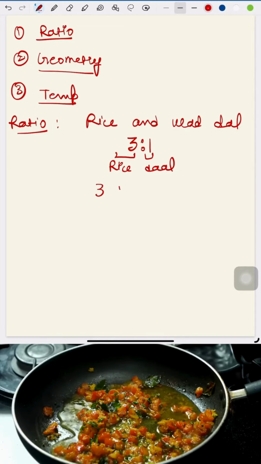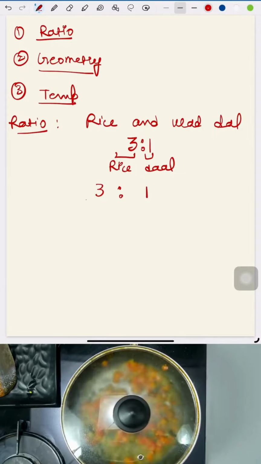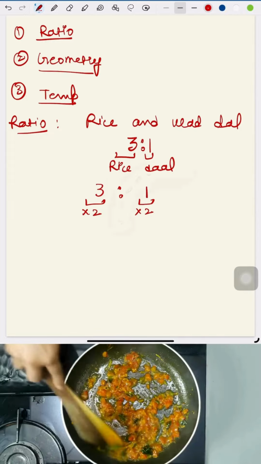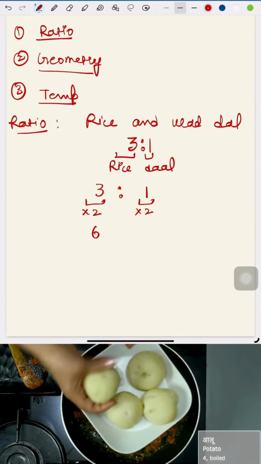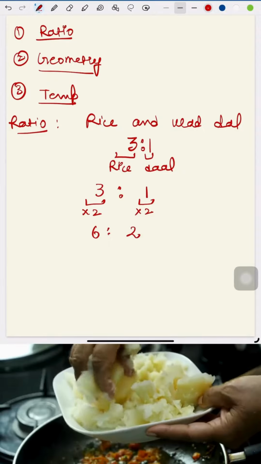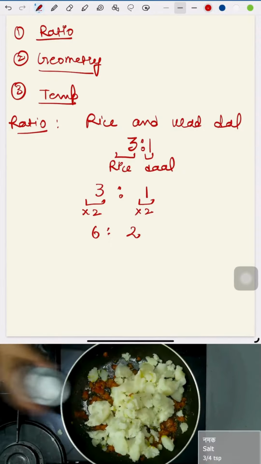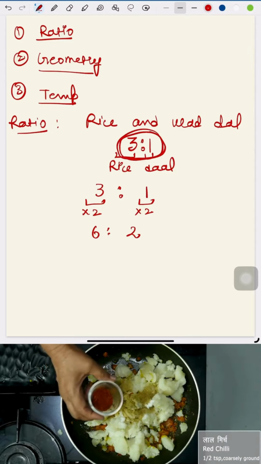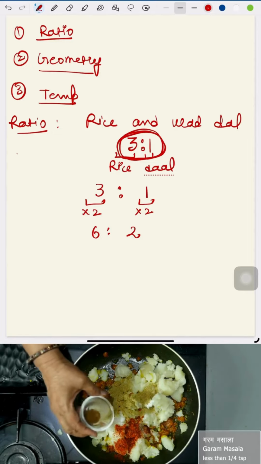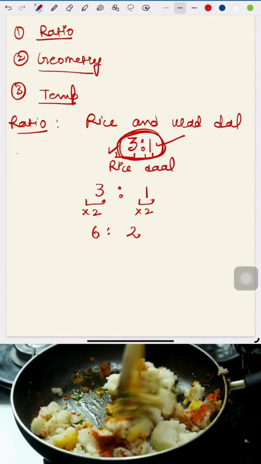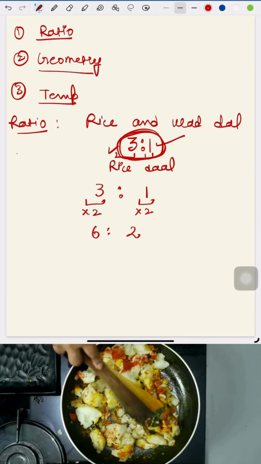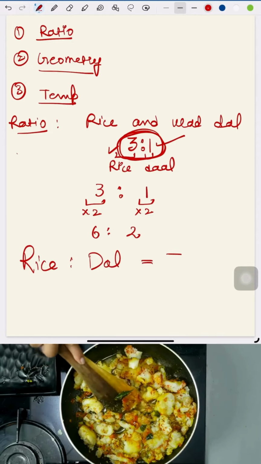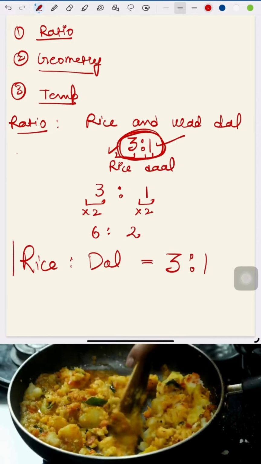So if you want to make more batter, you can multiply by 2. But remember, whatever you multiply, you have to do the same thing for both sides, right? So 6:2. You can multiply 3 times, 4 times, but whatever you multiply, you have to multiply both. So the ratio should be 3:1, 3 bowls of rice and 1 bowl of dal. This should be the ratio. So the rice-dal ratio should be 3:1, golden rule.